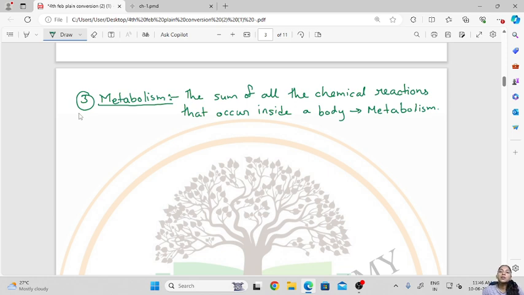Now some of the chemical reactions which occur in our body can also be conducted in a test tube, okay. So these can also be carried out in a test tube in laboratory conditions, but these are not living organisms, okay. These are certainly living reactions, but they are not living organisms.